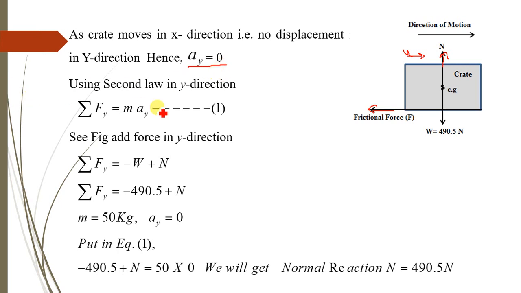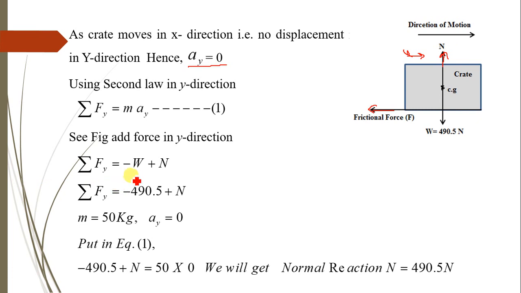Therefore, again using Newton's second law of motion, first of all in y direction, which says that summation of Fy equals m into ay. So in y direction, here there are two forces. First is W acting vertically downward, and the second force is normal reaction N acting vertically upward.